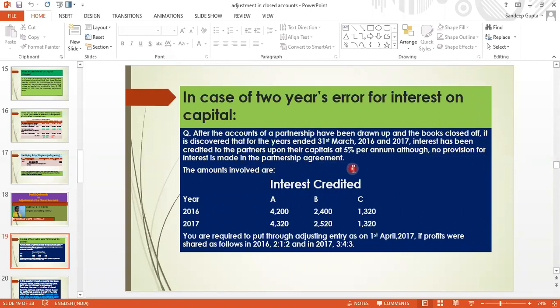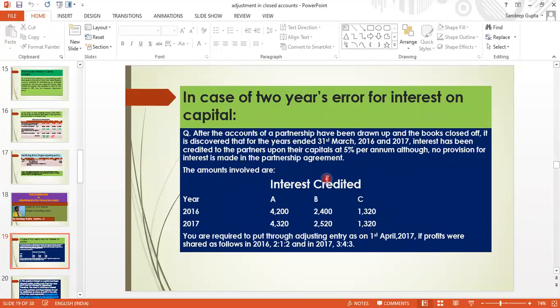Now, this is clear to all of you. The partners have been provided interest on capital at 5% continuously for the last 2 years, even though in the partnership deed it was not mentioned. There was no agreement regarding the interest on capital.